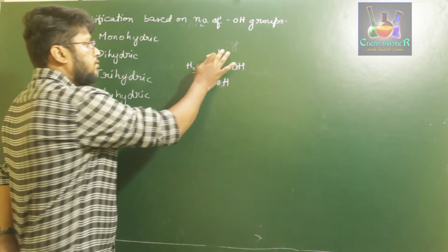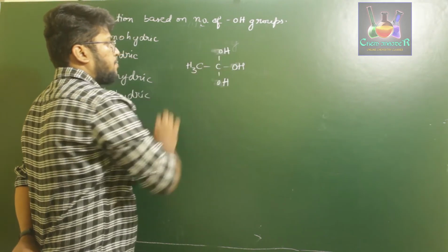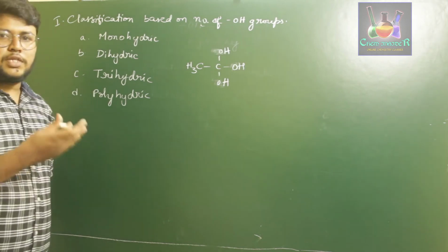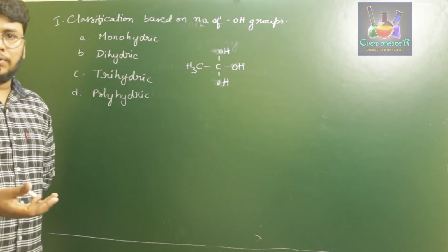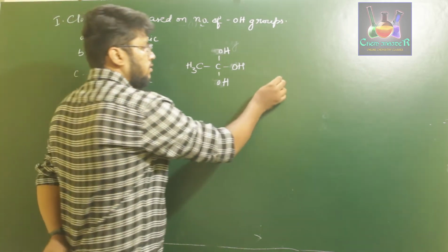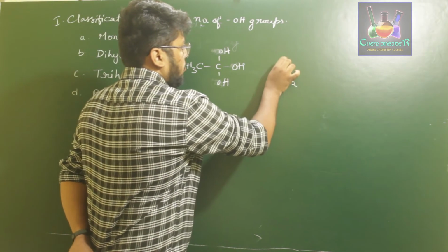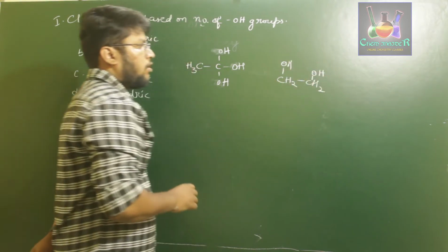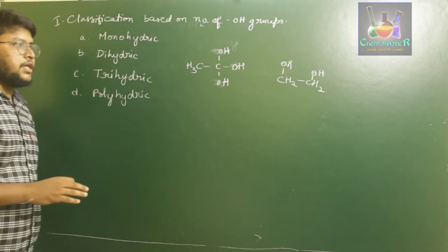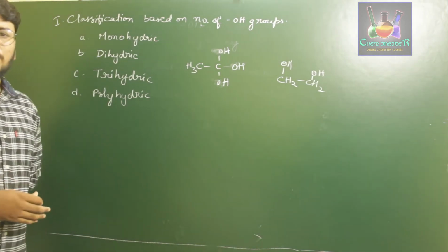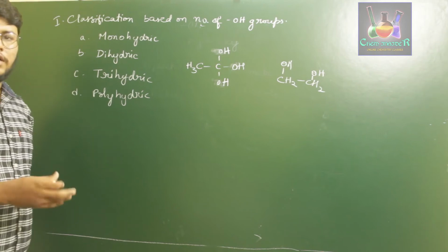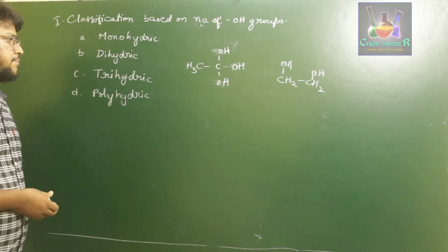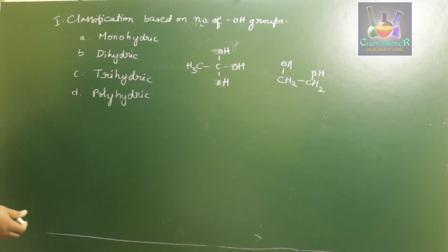If you have 3 OH groups present, then those are called trihydric alcohol. Remember, they don't have to be attached to the same carbon atom. They can be attached to different carbon atoms also. For example, diols, CH2OH, CH2OH. This is an example of a diol. Whenever a compound is attached with two OH groups, that hydrocarbon is called a dihydric alcohol, and if it is attached with 3 OH groups, then those are called trihydric alcohols.